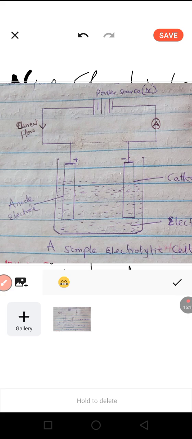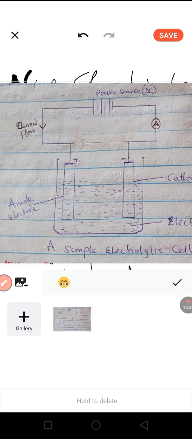That is about the anode. And at this anode, there is a specific reaction that occurs, and that reaction is an oxidation reaction. Oxidation occurs at the anode. Oxidation is loss of electron.